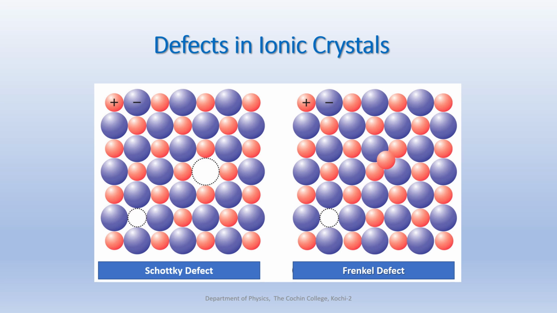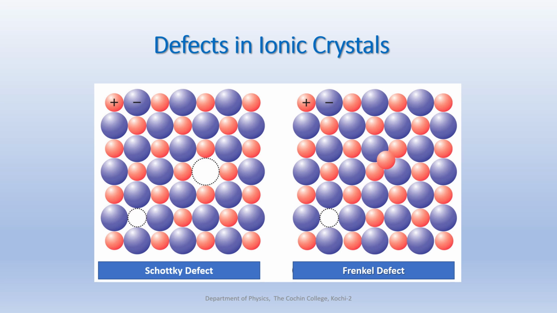Now these two types of defect normally occur in ionic crystals. As we already discussed this, we are not going into detail. But anyway, what is a Schottky defect? That is also known as an ion pair defect. So a pair of ions is missing, a cation and an anion. So the electrical neutrality is maintained there.